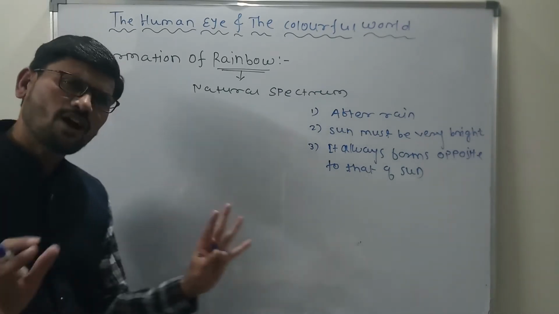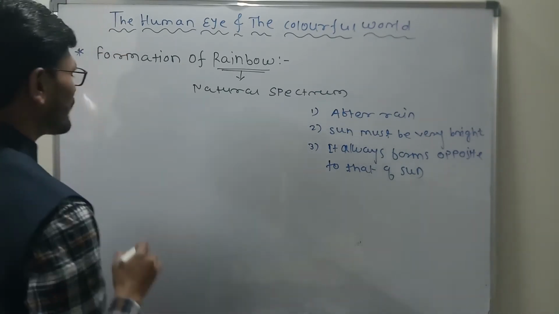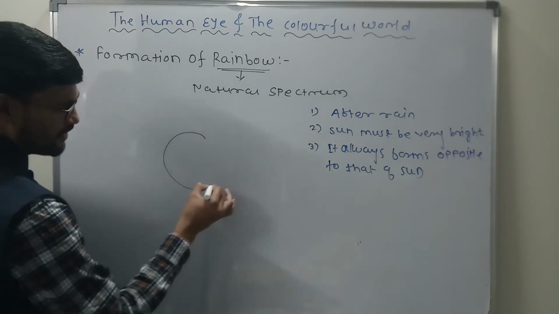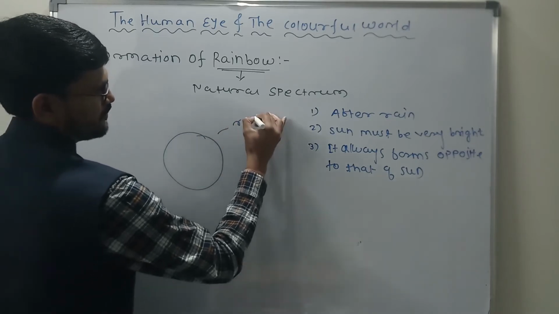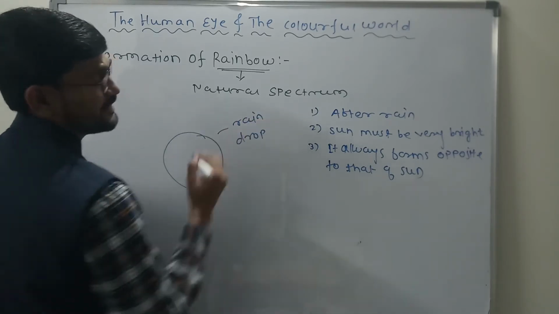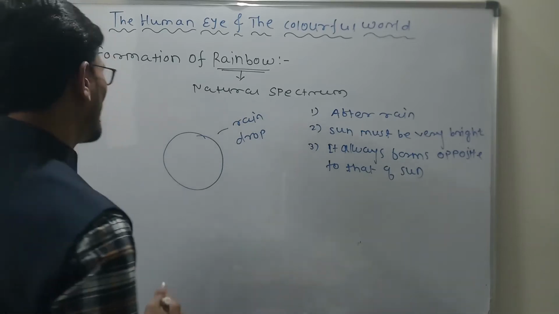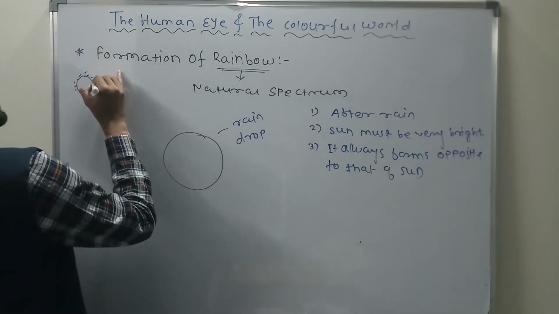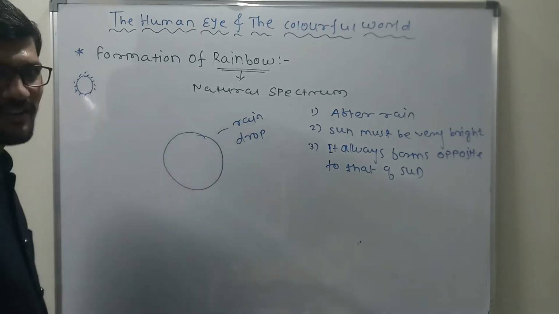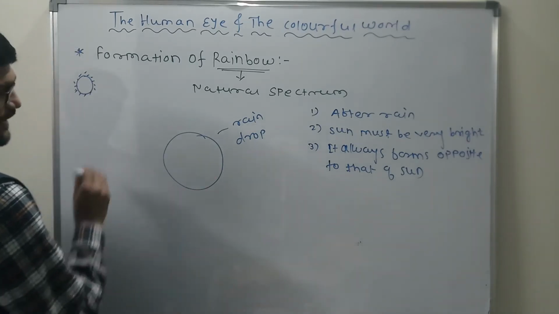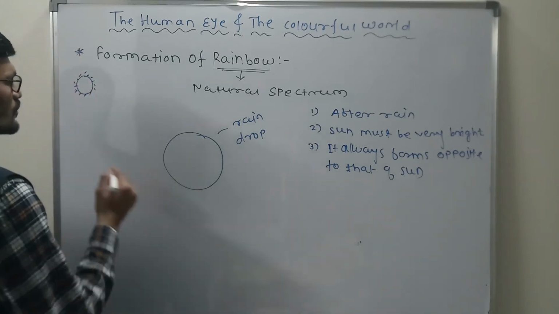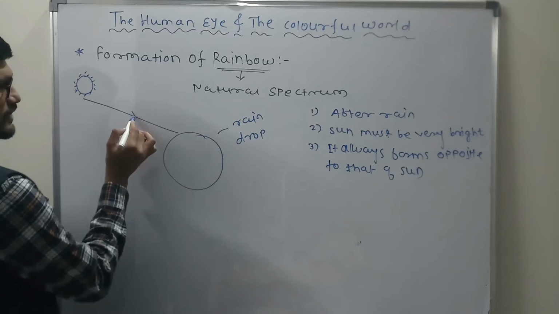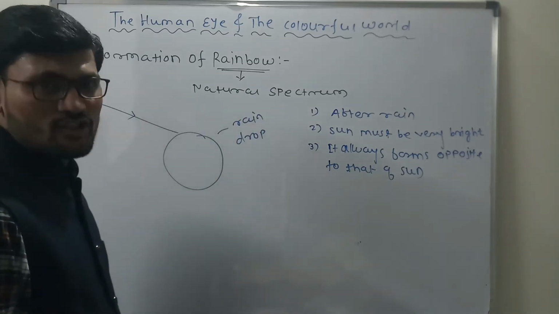Clear? Now let us see how exactly it happens. Let us suppose there is one raindrop, in the atmosphere. What is it called? Raindrop. Where is it? In the atmosphere. Now the sun is there, and from the sun the light is coming. Get what I am saying? This is the direction of light.